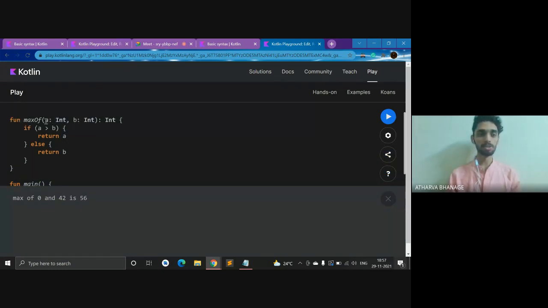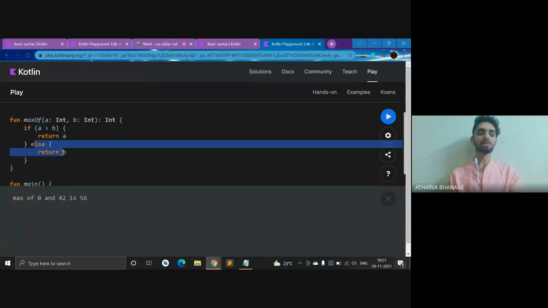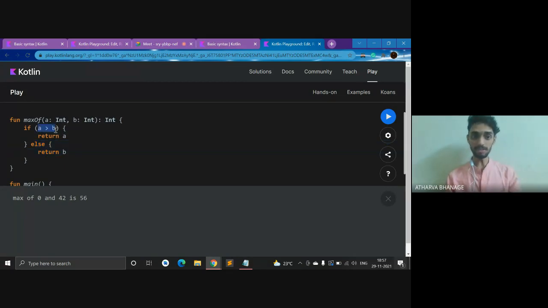So these are two things. I have a variable A, I have a variable B. If A is greater than B, then return A, else return B. This is the same kind of thing as the example I gave you: if it rains, then I'll go out with an umbrella, or else I wouldn't take an umbrella. We have understood functions, but here our kingpin is the if statement and else statement. There's something called else if also, but I'll talk about it later on.